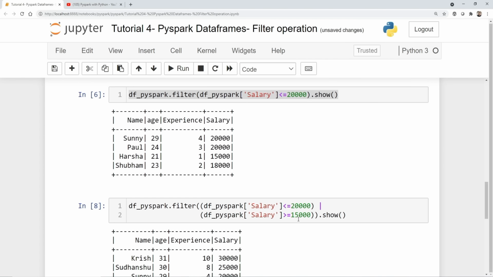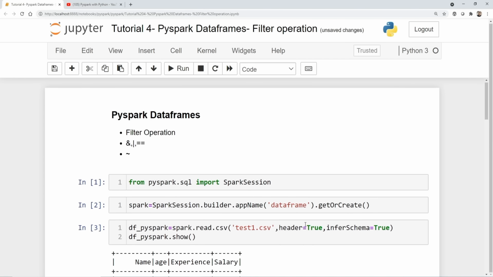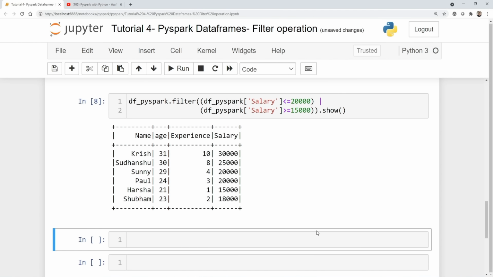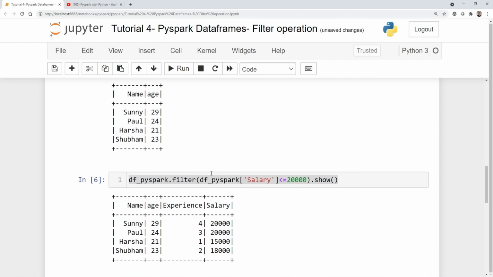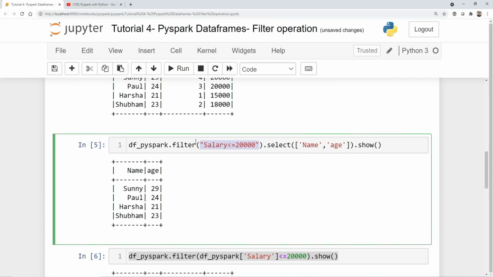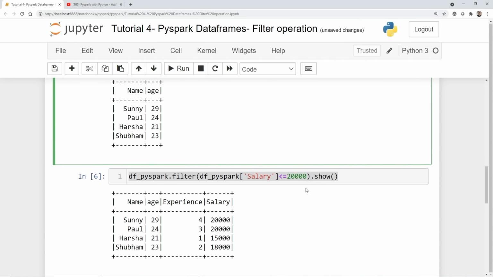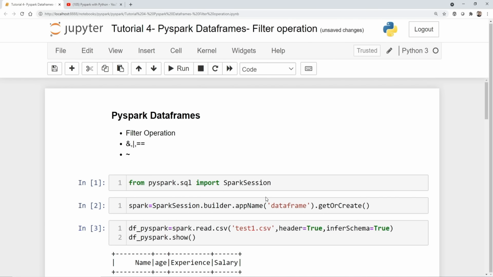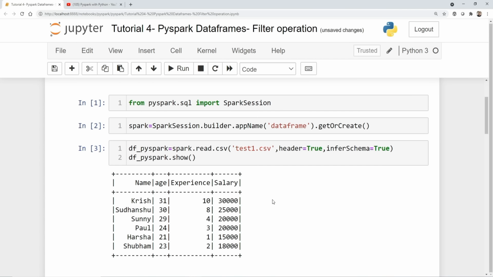Remember, this will be pretty handy when you are retrieving records from any kind of dataset, and you can try different things. See, this is one way where you directly provide your column name and put a condition internally. This PySpark data frame understands it, and you will be able to get the output, right? So yes, this was all about this particular video. I hope you like this particular filter operation. Just try to do it from your side.